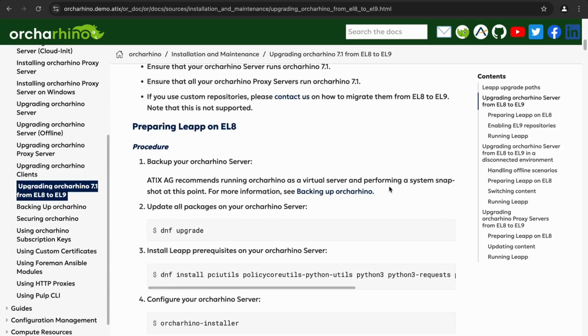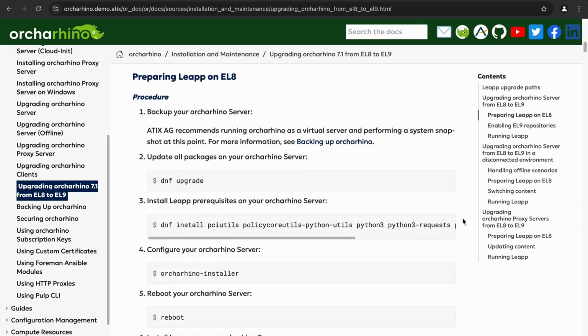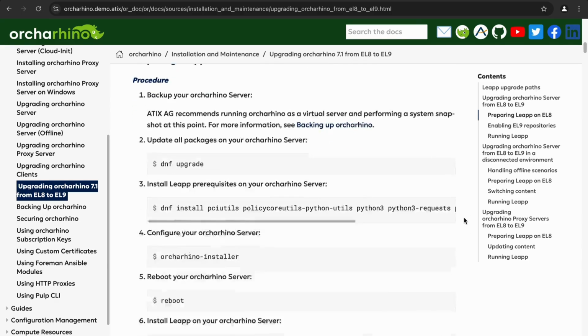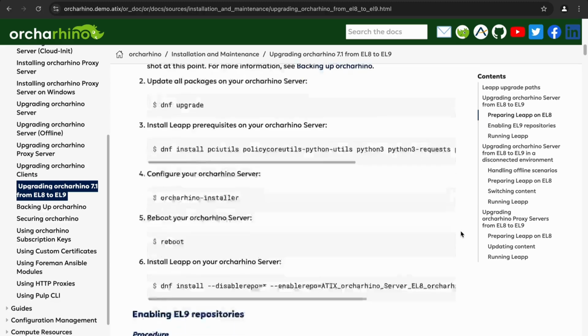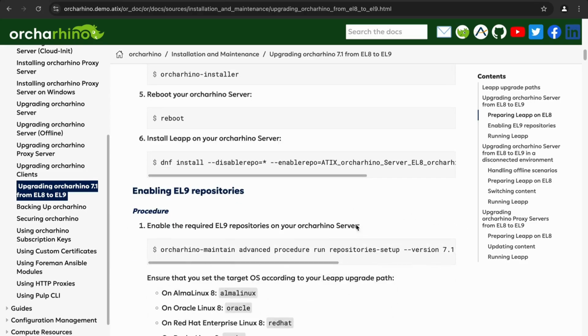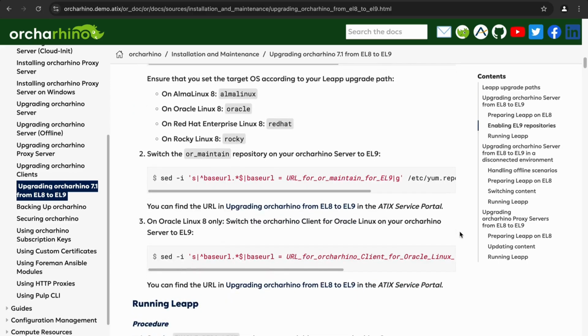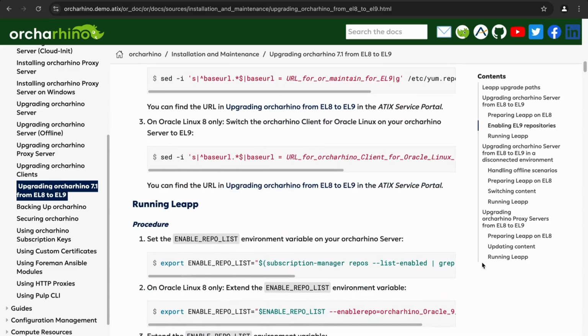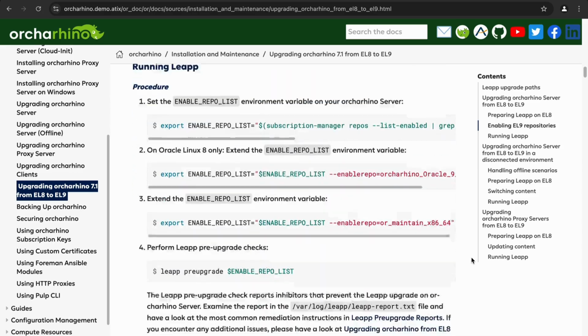And now the different steps. First of all, making sure that our system is up to the most recent version. So in our case it will be, because we just upgraded to 7.1, install some prerequisites, installing the leap packages, enabling EL9 repositories, then providing the repository list for the in-place upgrade.